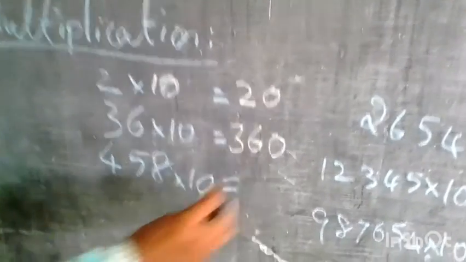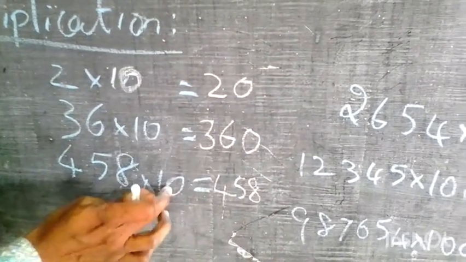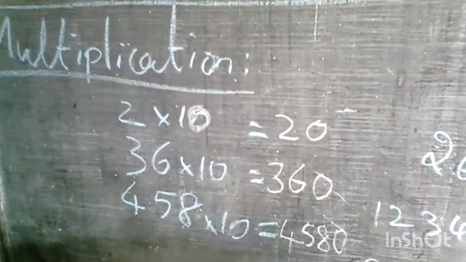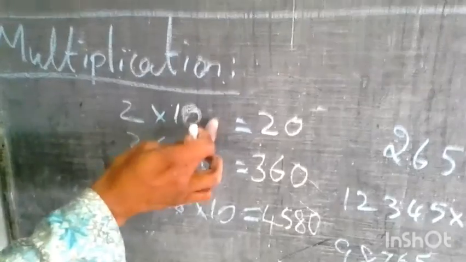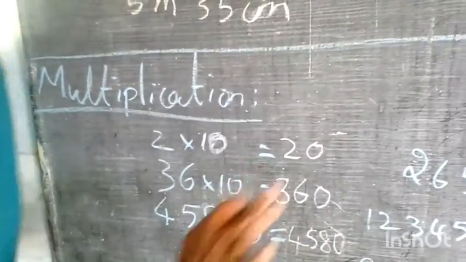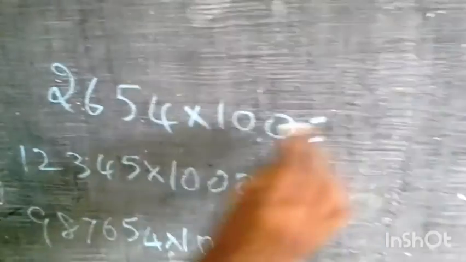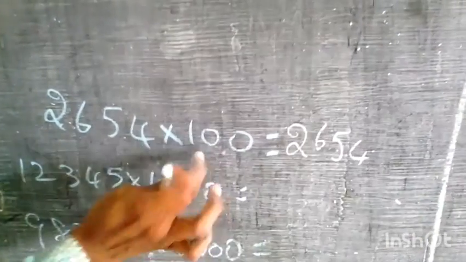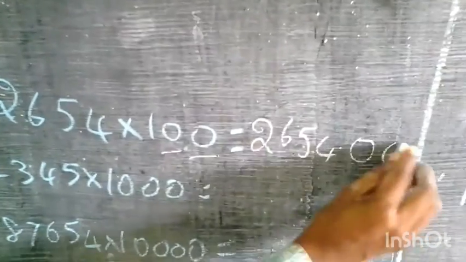Similarly, you check it here. 458, we are multiplying with 10. Here it is only one 0, so you have to put only one 0. This is the answer for that. Similarly for 100, if you have 100 means 2 zeros, so you have to put 2 zeros here. If it is 1000 means 3 zeros, you have to put 3 zeros here. This you have to remember always. See here, 2654 I am multiplying with 100. There are 2 zeros, right? So you have to put 2 zeros here.